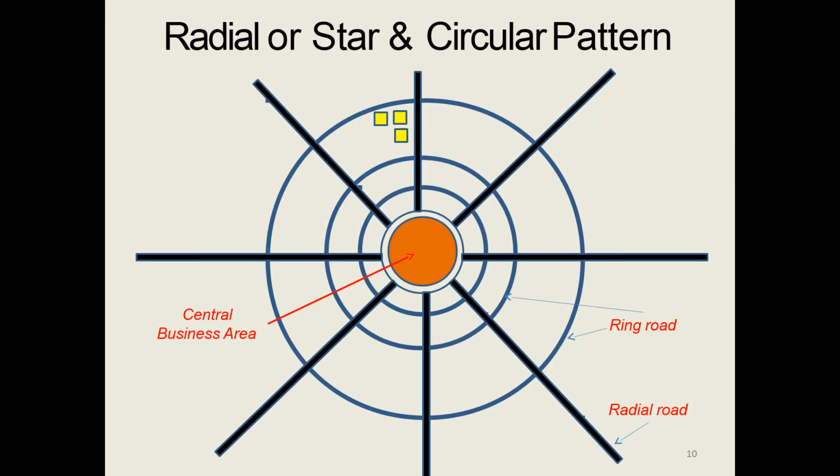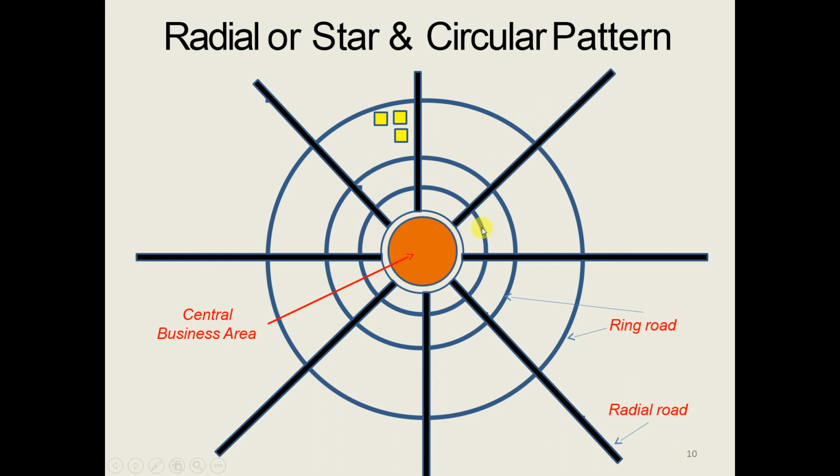And another is the radial or star and circular pattern. In the case of the previous pattern, radial or star and block pattern, this is the central business district area, the central area, and then the routes are radiating from this.